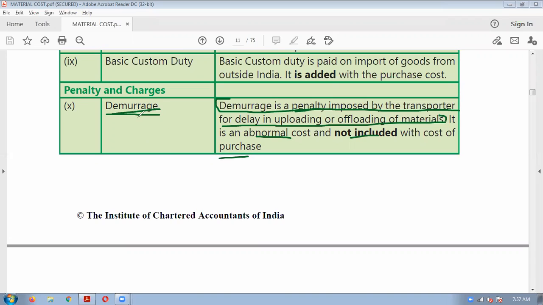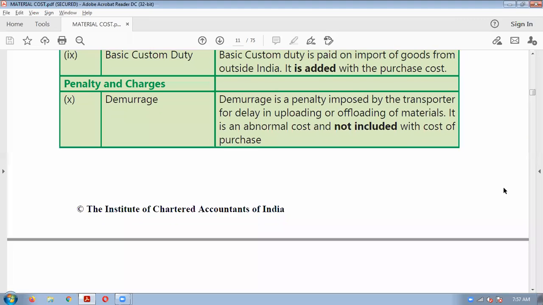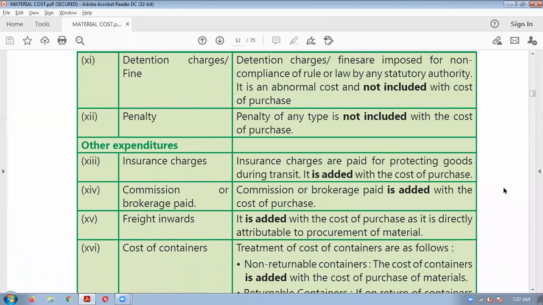Okay, so demurrage is not included in cost. Any fine, etc., not included. Penalty not included. Okay.